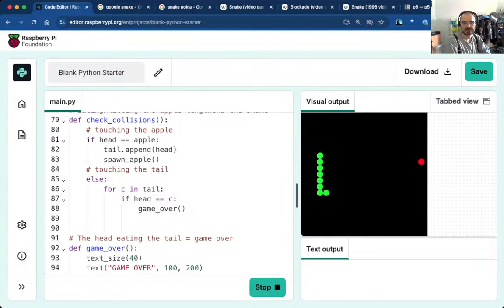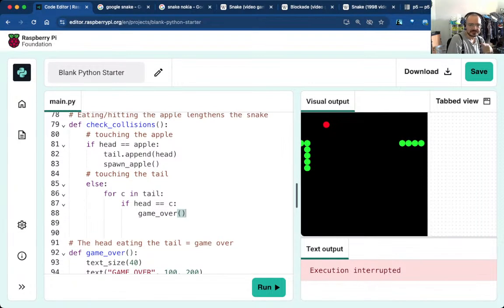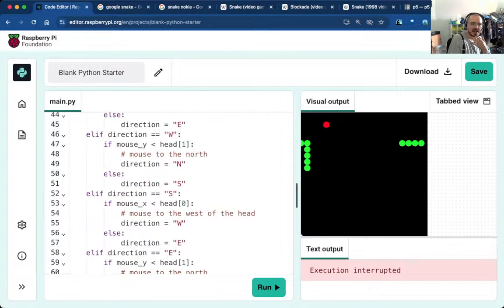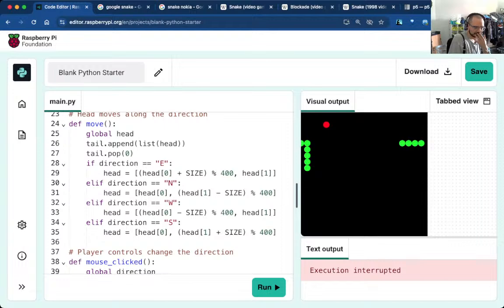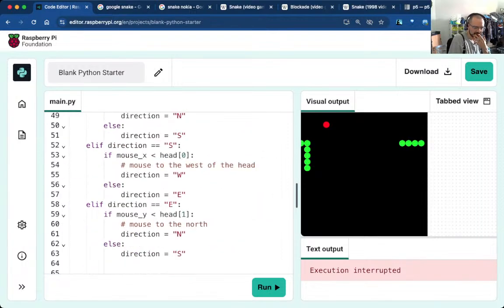Nope, I was able to get through it. No. Okay, so it's not working. So this one works, but this one doesn't? Is it because I append them with list?